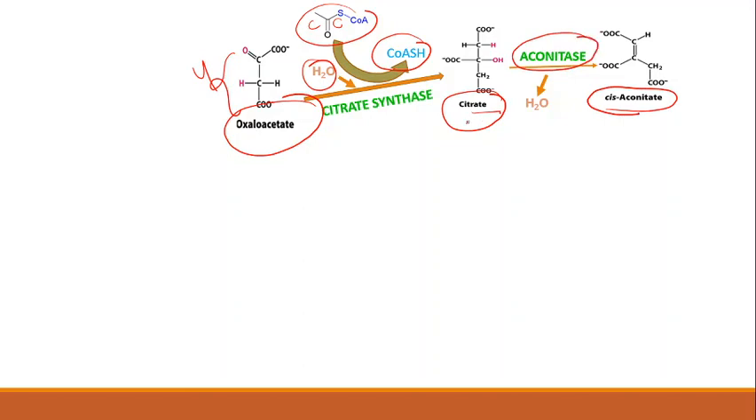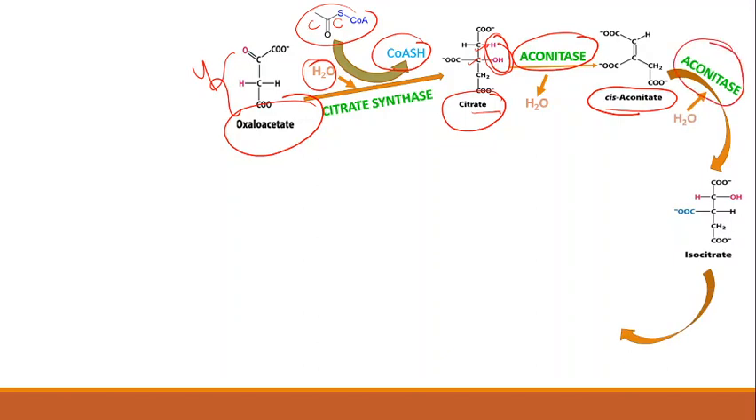What is the difference between citrate and cis-aconitate? In the structure of citrate, the second and third carbon atoms have hydrogen atoms, so an H2O molecule gets removed. Next, cis-aconitate is converted into isocitrate in the presence of the enzyme aconitase. Again, aconitase is present here. What is the difference between these two structures? Here water molecules get added, to the second and third carbon of the isocitrate. That is the difference between cis-aconitate and isocitrate.